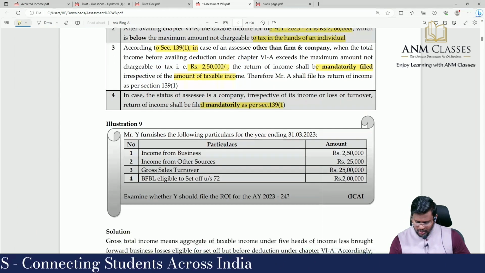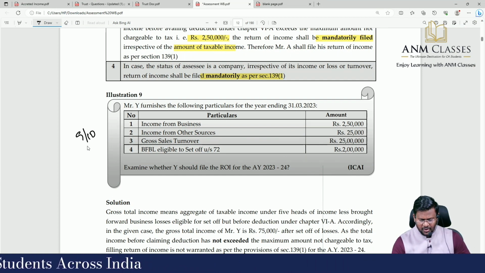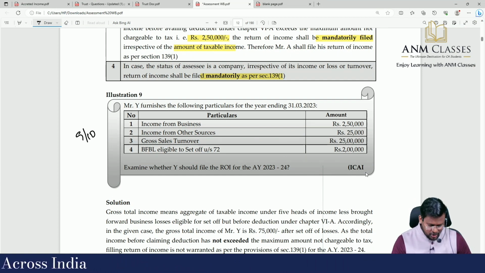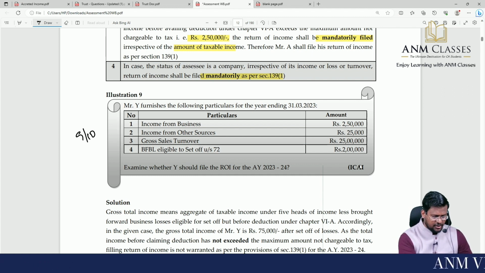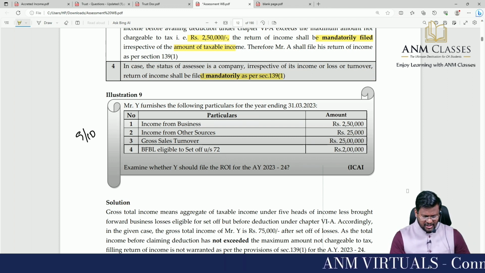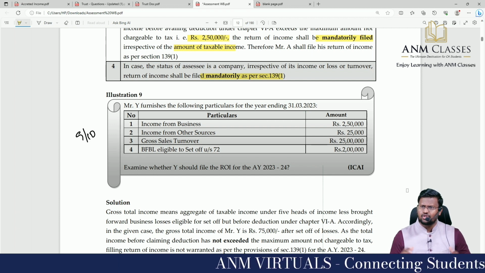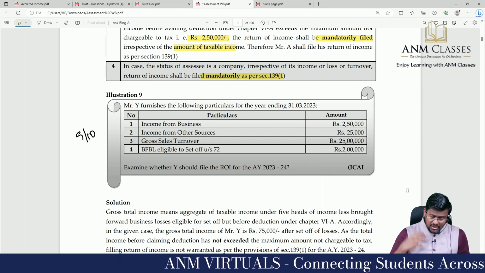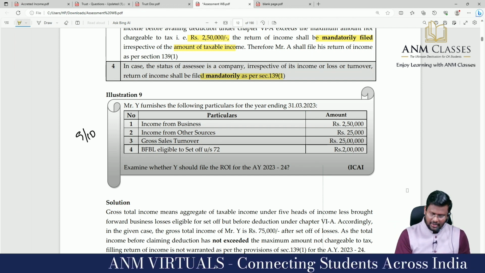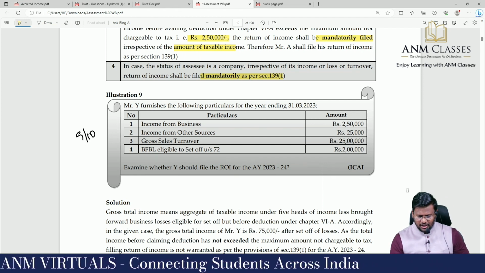Moving to the 9th question out of our slot number 1, 10 questions. This is also an ICAI question. Mr. Y furnishes the following particulars for the year ended 31/3/2023. Income from business 2,50,000. Income from other sources 25,000. Gross sales turnover is 25 lakh. Brought forward business loss eligible for set off is how much?